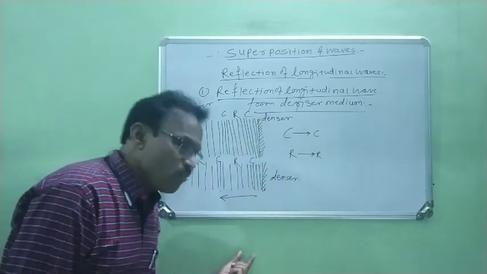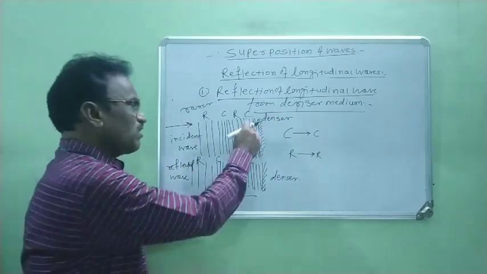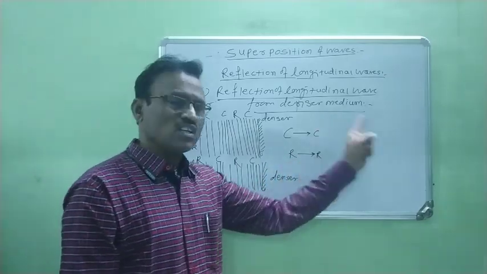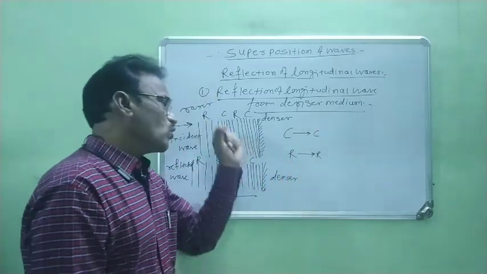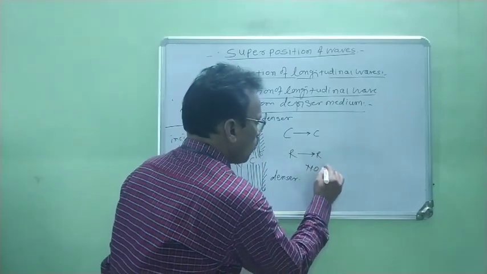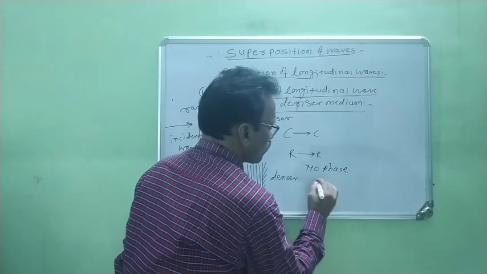But when this happens, there is no phase change. Therefore we read here: no phase changes.